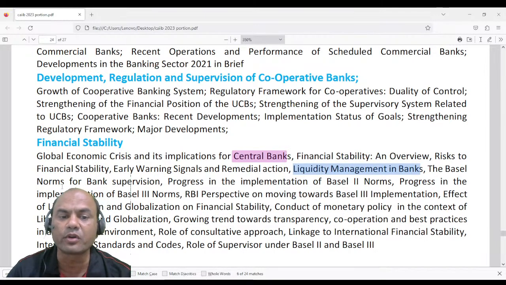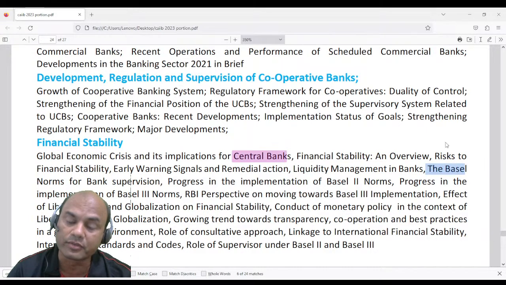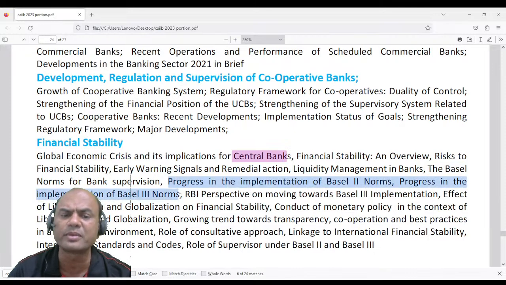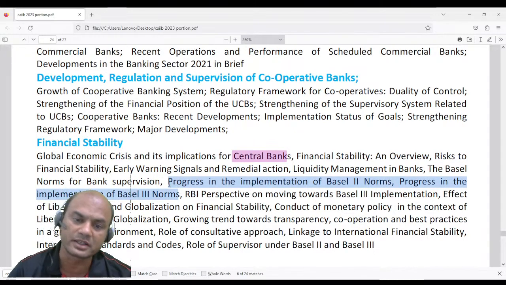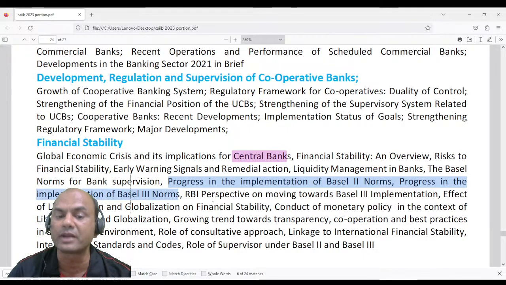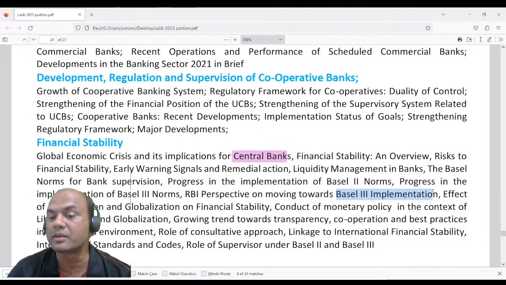The Basel norms of banking supervision means Basel norms are the base of any banking supervision now. No bank can function in the world without Basel norms. Okay. Progress in implementation of Basel 2 norms, progress in implementation of Basel 3 norms. Okay, this will be a repetition from your BFM, but you will have to study this. RBI's perspective on moving towards Basel 3 implementation means what is RBI's angle for moving towards Basel 3 implementation.